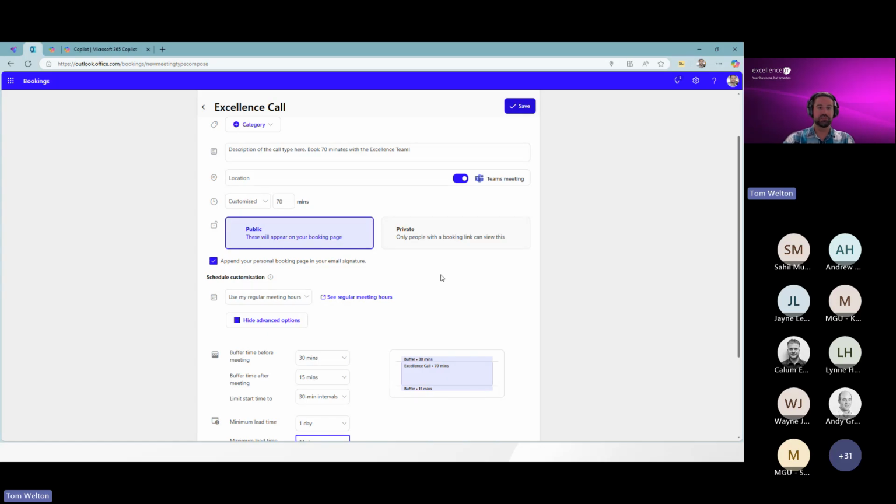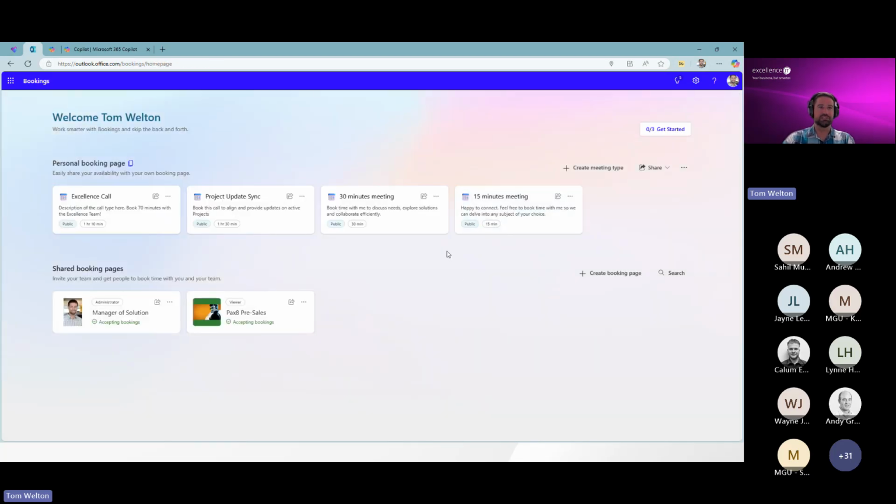This is all just housed within the Microsoft system. It's going to be out-of-the-box. It's going to work and connect right into my Outlook from the get-go. I don't have to sign in or associate any accounts or anything going forward with that. Just make sure that you do save it after that customization. And you can see right there, I've got maybe a project sync. There's that excellence call we created. And functionally, I can come in here and find a really good template, and then maybe duplicate that across XYZ categories for engagement processes, just to save you a little bit of time in that step process.